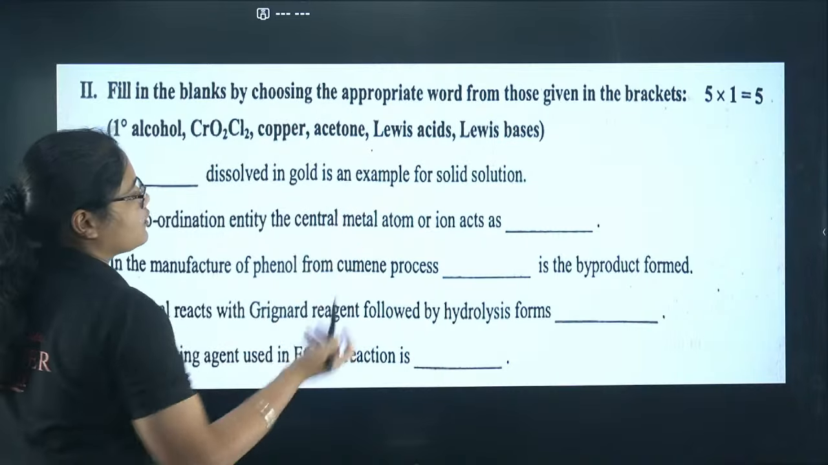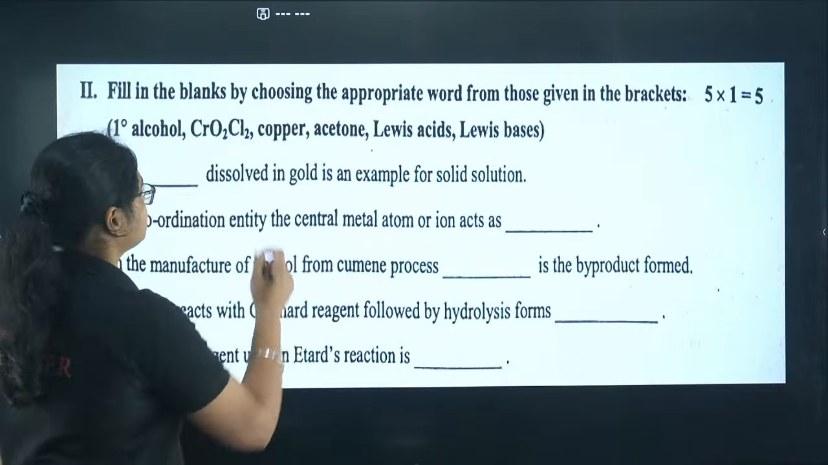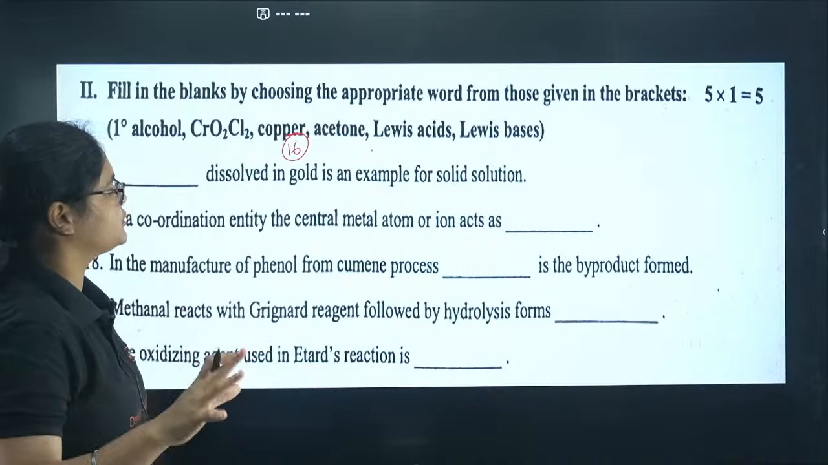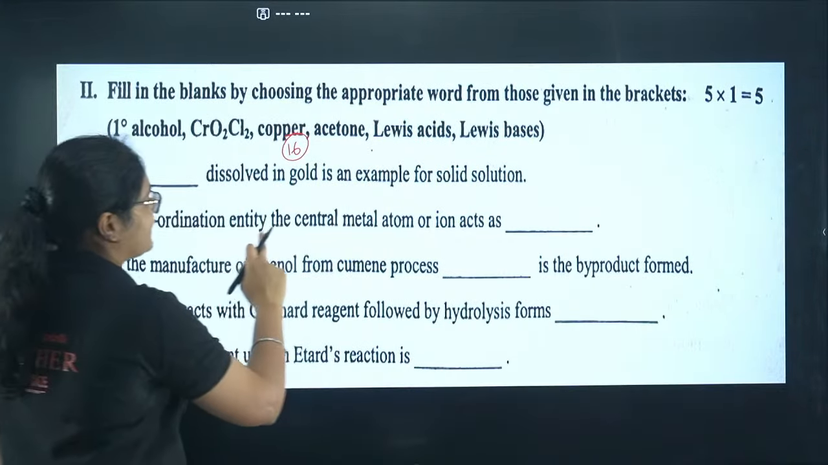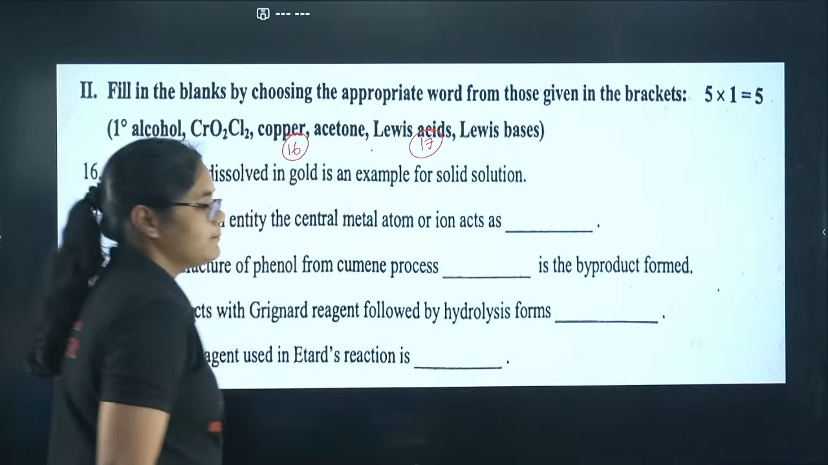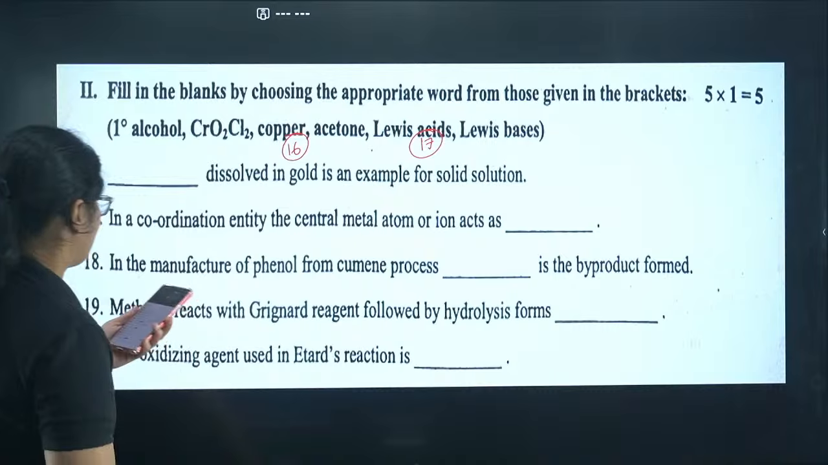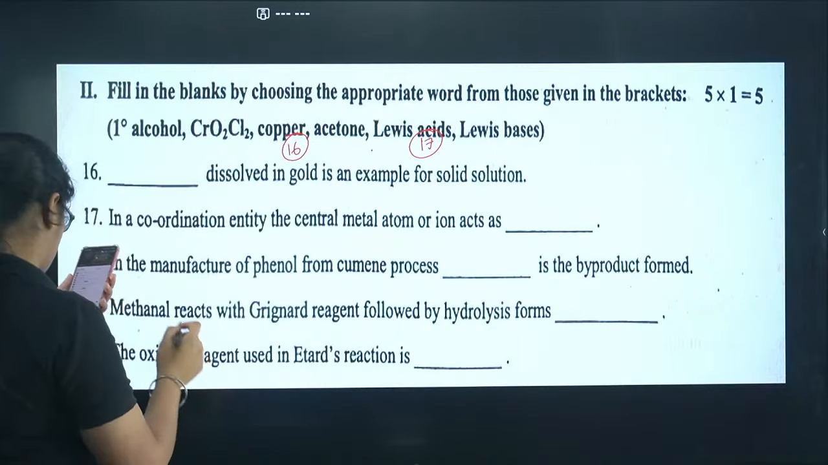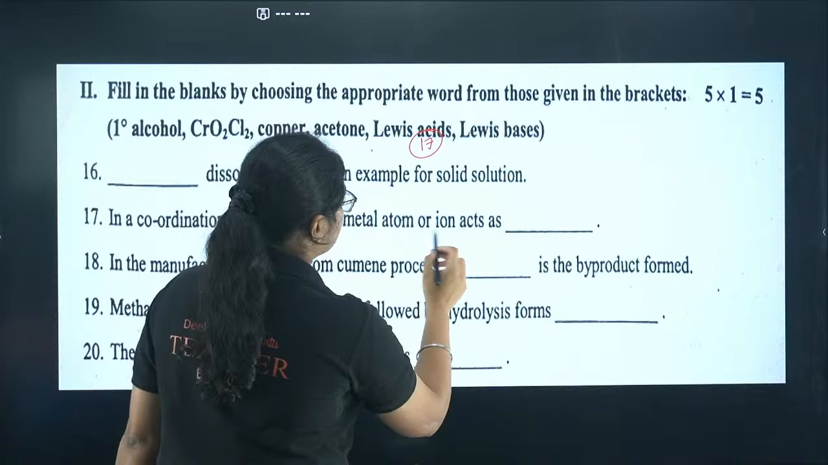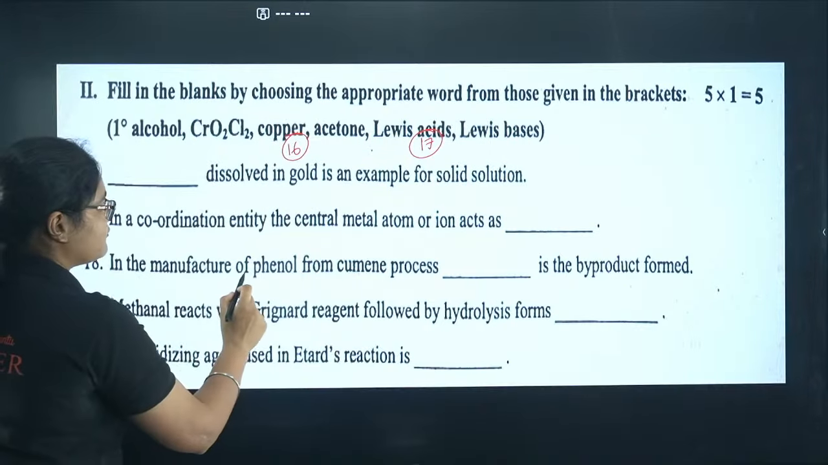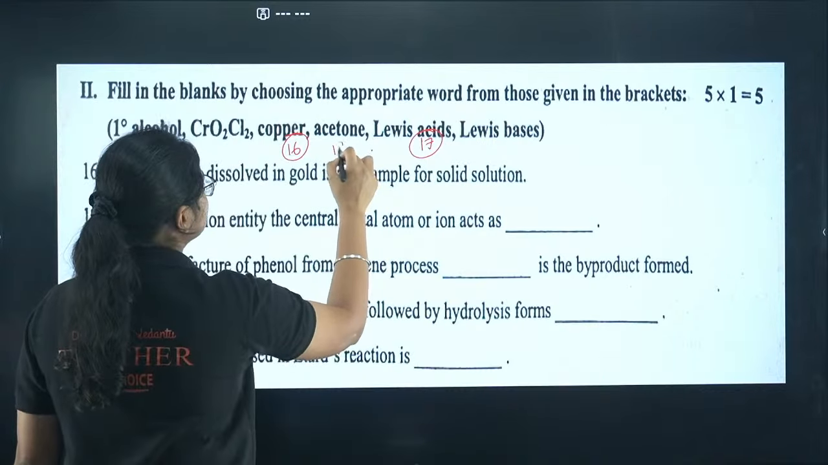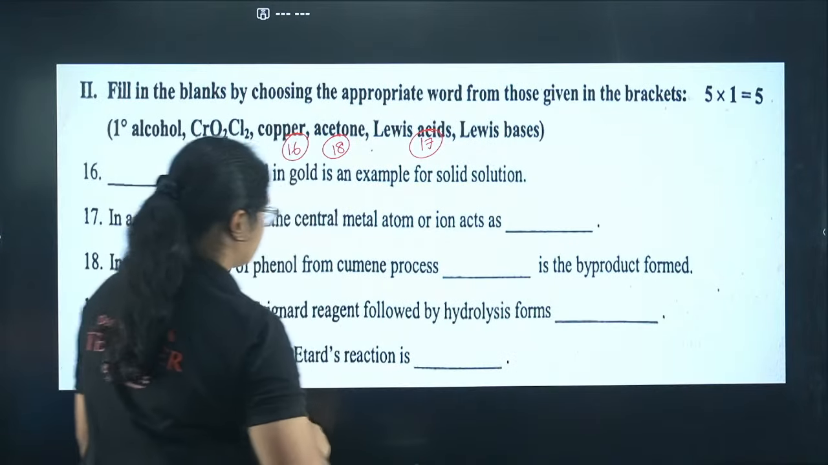Let's move to the next question, number 20. Dash dissolved in gold is an example of a solid solution. So copper, very simple, you can just see all of them, none of the other options fits here. Next, in a coordination entity, the central metal atom or ion acts as a Lewis acid. Okay, Lewis acid. Next we have, okay, Tara Devi has lost 2 marks. Okay, no problem dear. In a coordination entity, the central metal atom, this I have already discussed. In the manufacture of phenol from the cumene process, dash is the byproduct formed, acetone is the byproduct formed here, right?